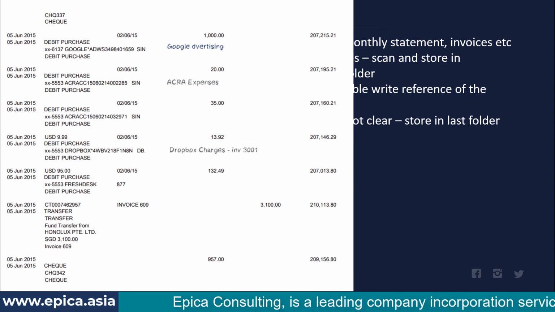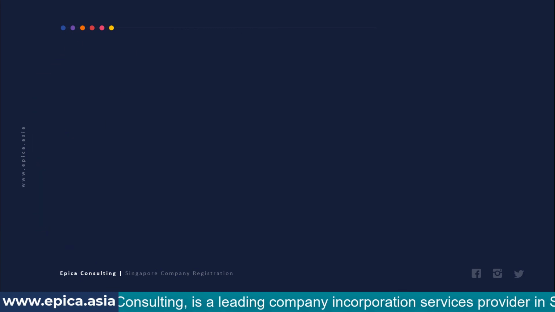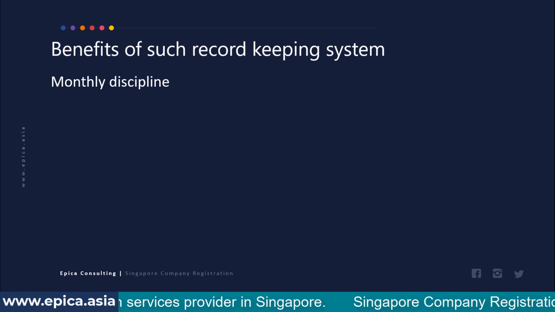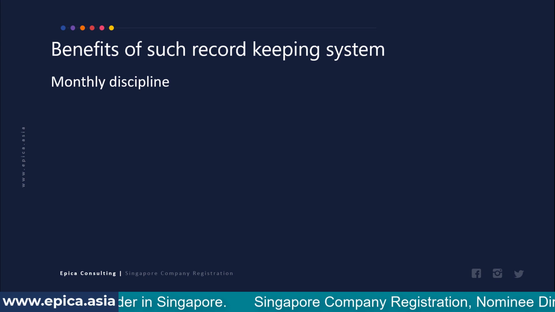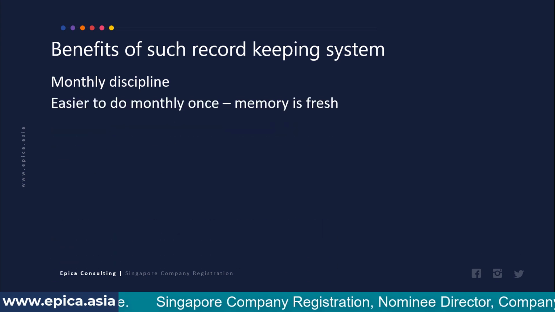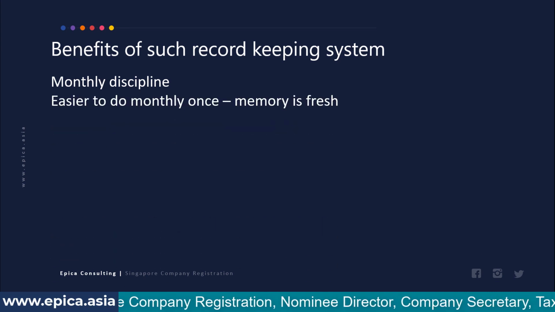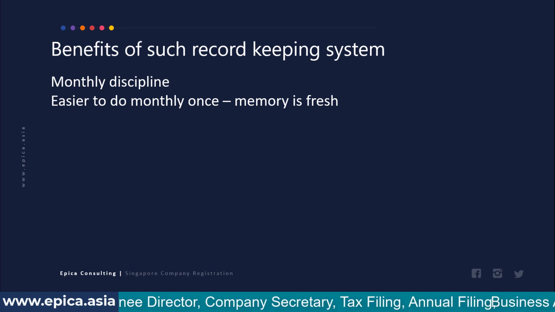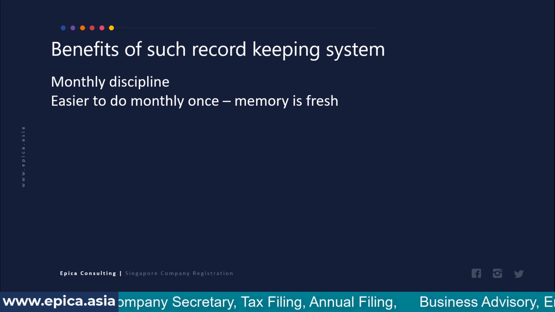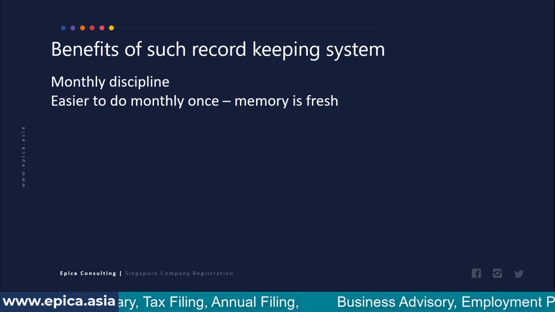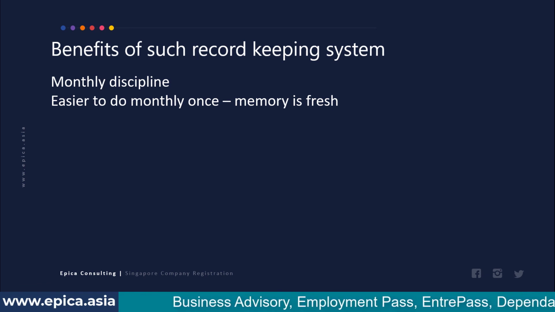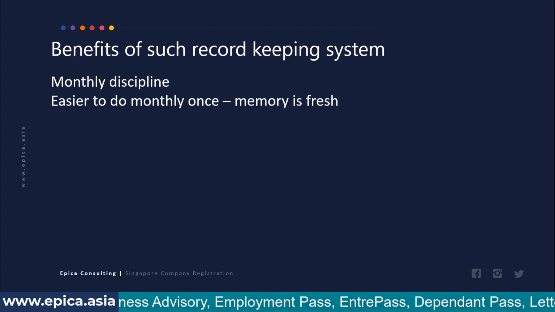If this kind of system is maintained by you, then there are some benefits, and those benefits are as follows. First, there is a monthly discipline. Every month after the month is over, you spend maybe 1 or 2 hours and maintain all these records. Secondly, it is easier to do it monthly and memory is also fresh. If there is a certain entry in your bank statement, it will be easier for you to recall what that entry is. If you are doing this activity after 6 months, there are high chances that you may not be able to recall what that entry was.